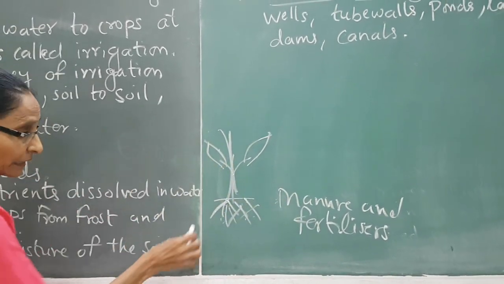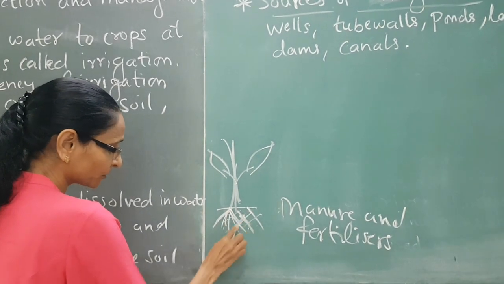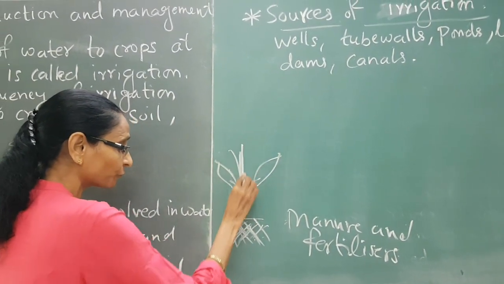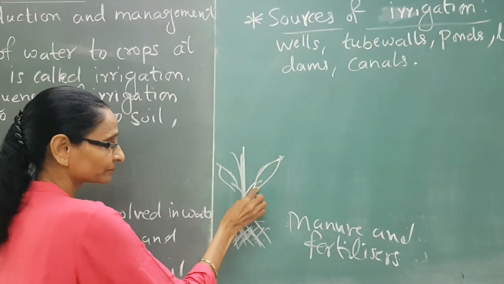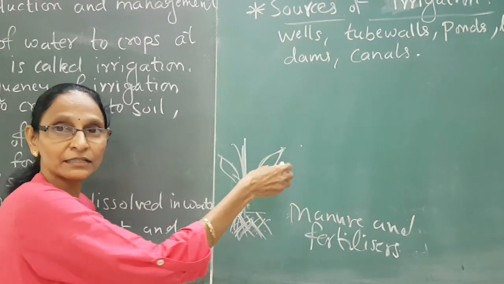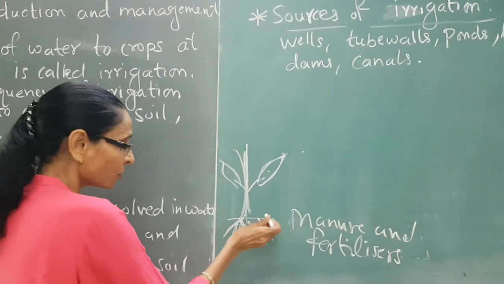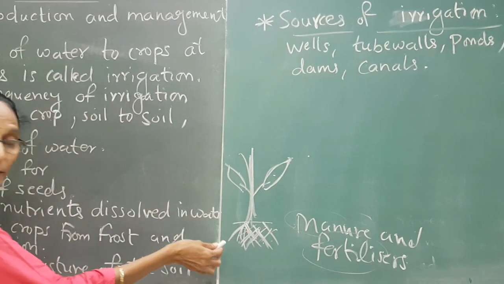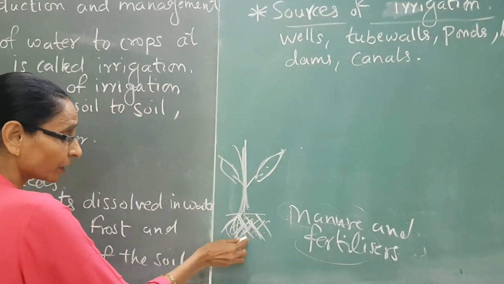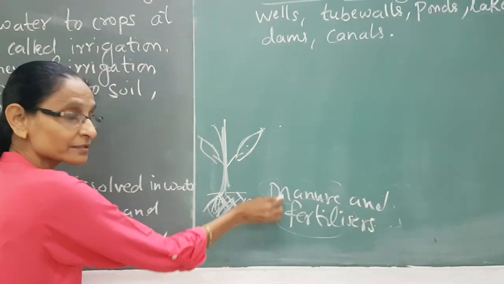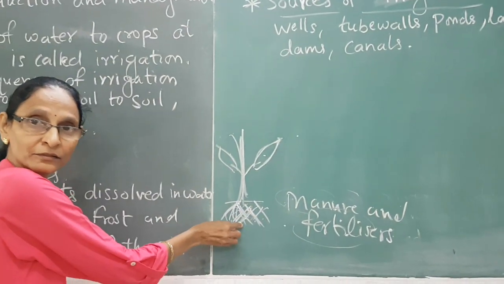What the plants absorb through the roots will move to the different parts of the plant, and the leaves will create their own food. So without water, these things cannot be absorbed by the roots.